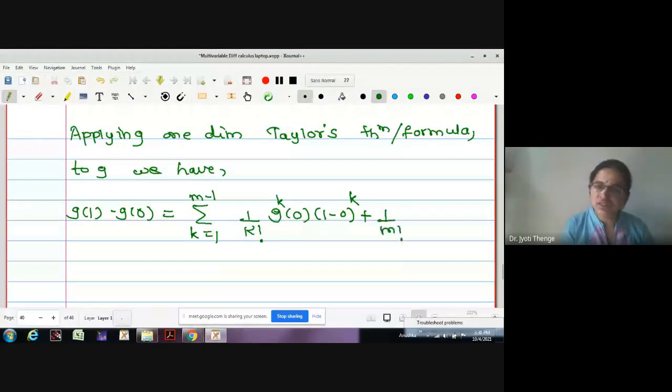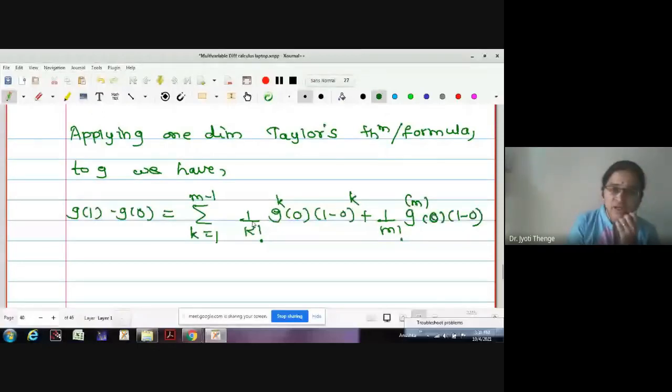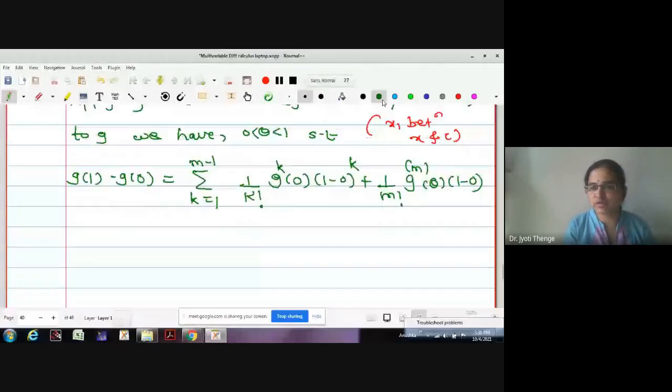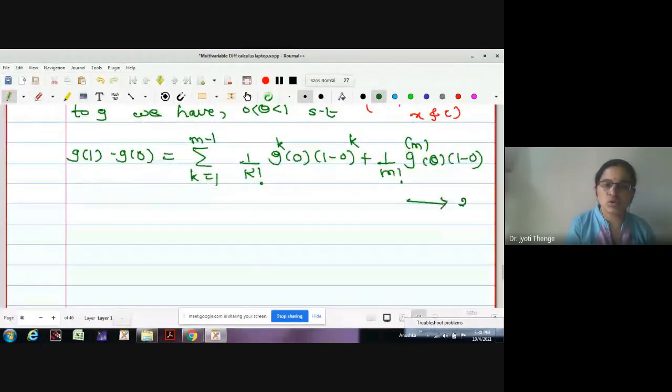Plus G M of theta upon M factorial, where theta is the point assumed between 0 and 1, as we wrote x1 between x and c in the original statement. Let me call this statement number 2, where theta is in between 0 and 1.